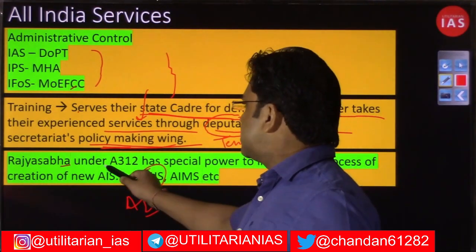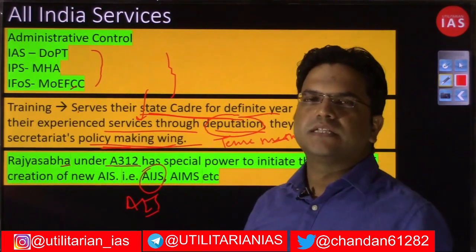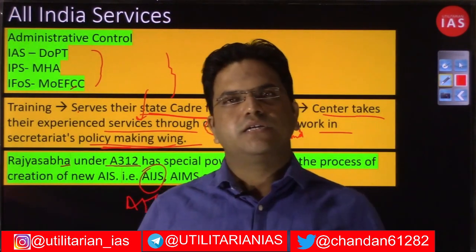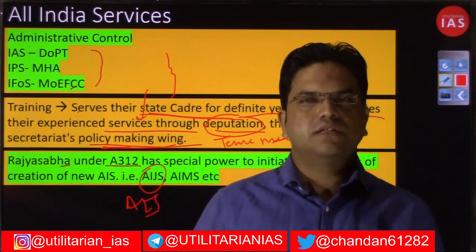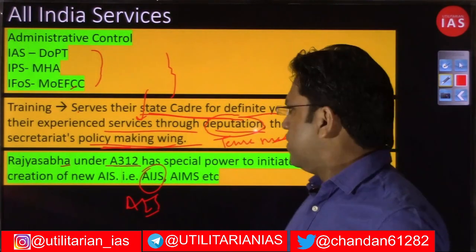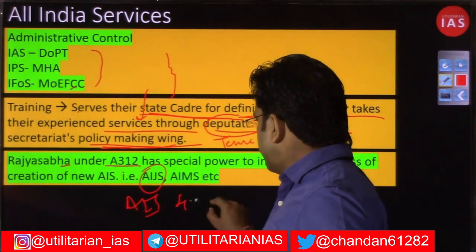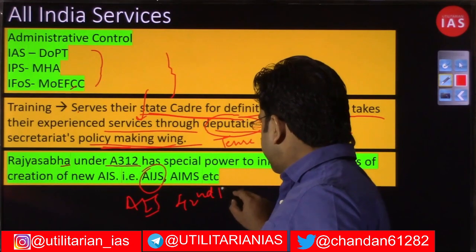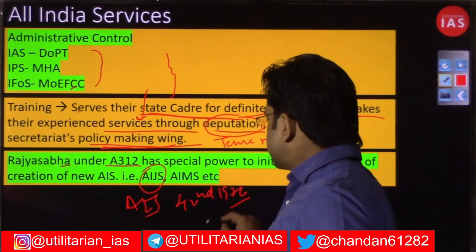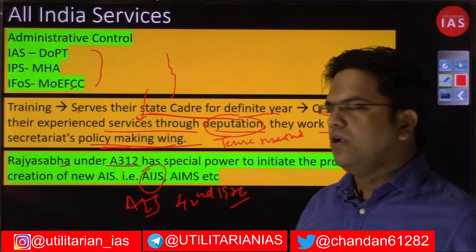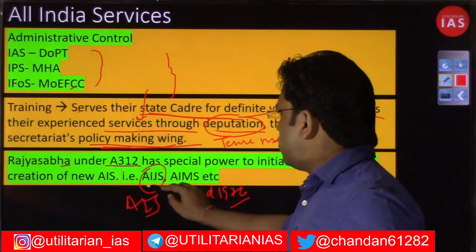When we discuss Article 312, we will see that in regard to the All India Judicial Service, the proposal has already been passed by the 42nd Amendment in 1976. The central government just needs to bring a law, and thereafter this All India Judicial Service can be created.